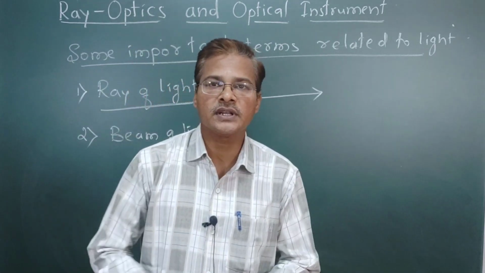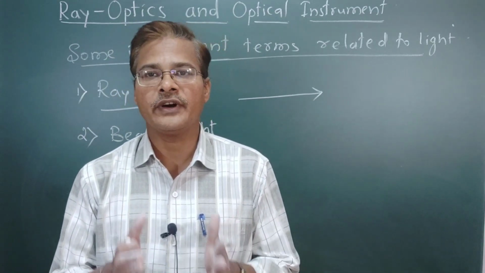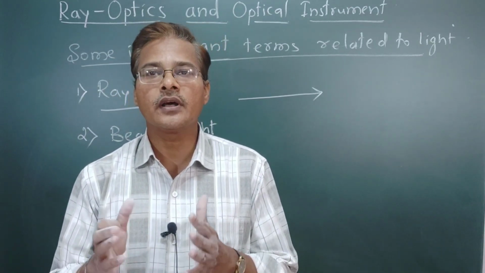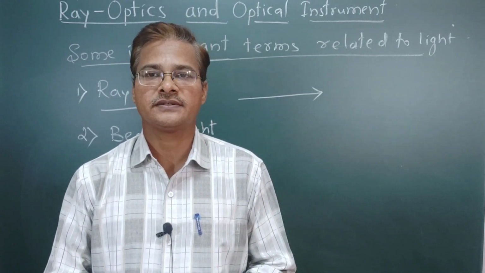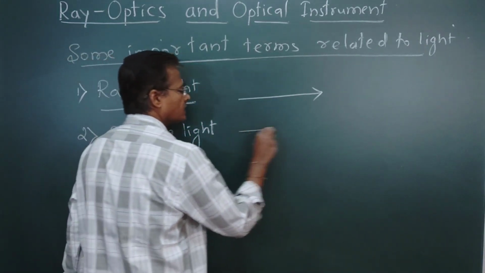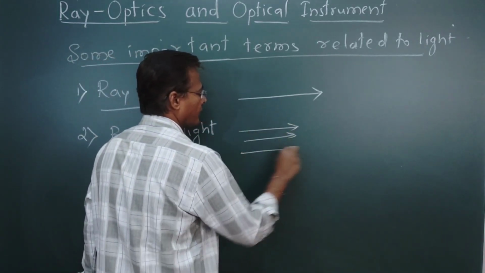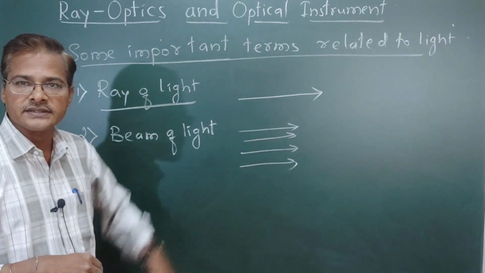Once again I'll repeat this: a beam of light means a group of rays or a bundle of rays. Bundles means like this. It is a group of rays.